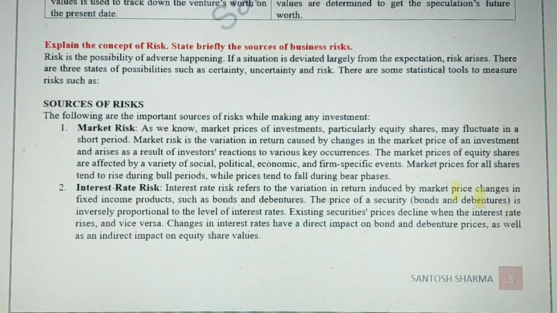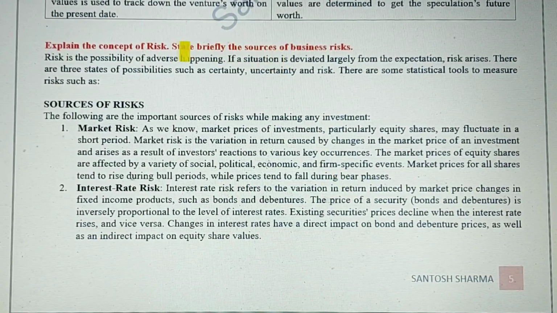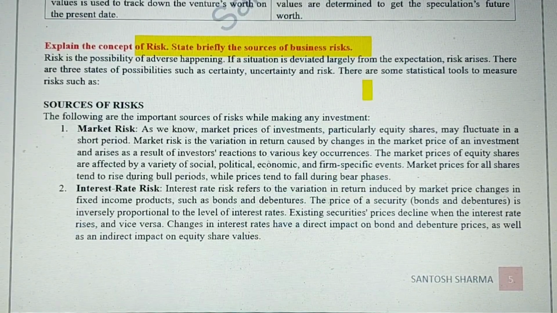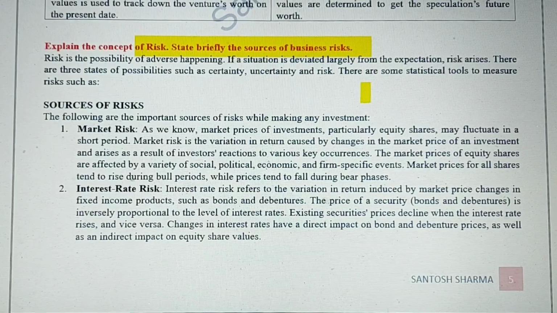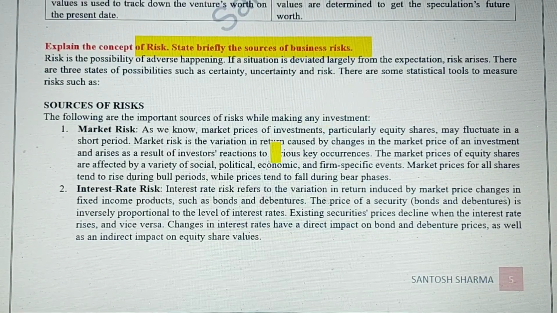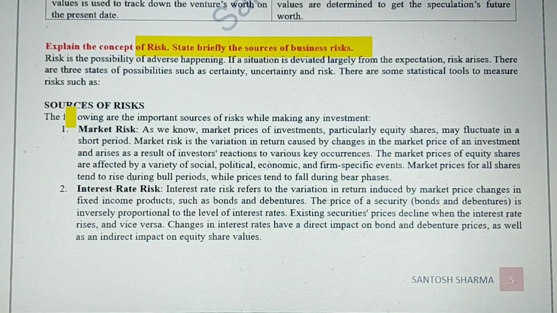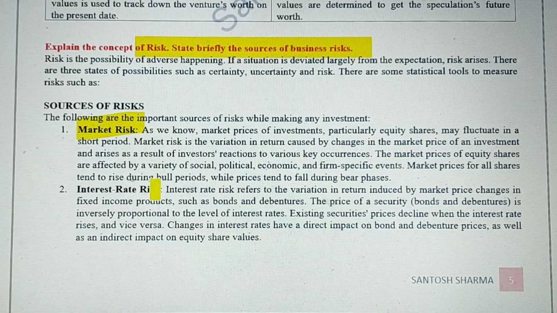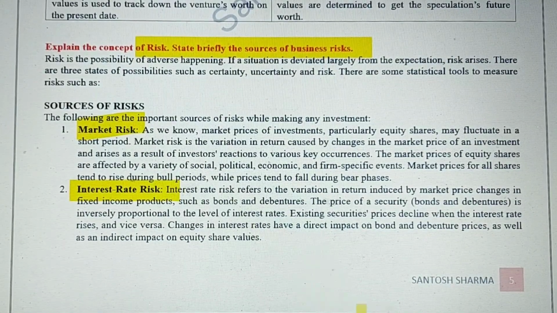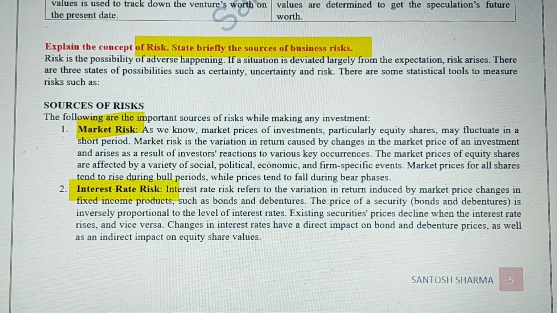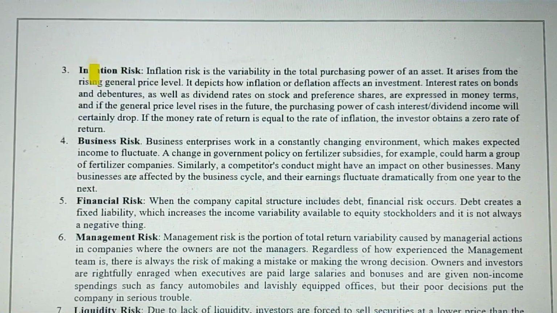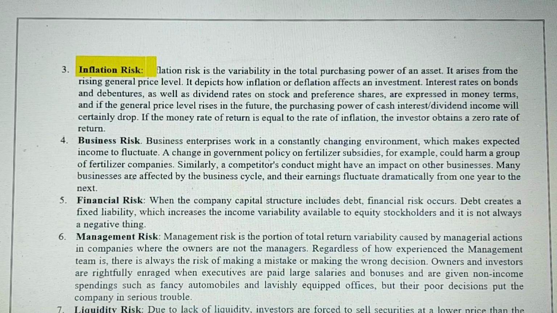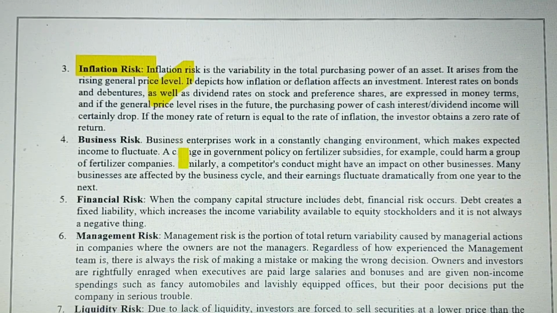The next one is on risk, and what are the different sources of risk, like how the business firm faces risk from different sources. Even if you get the different types of risk to write, you can write this answer here. Like market risk, which is basically based on the demand and supply of the commodity and the competition level. Interest risk is basically attached to the fiscal policy of the government. Then we have inflation risk, which is very common in every country of the world.